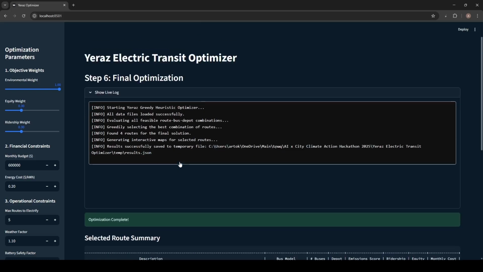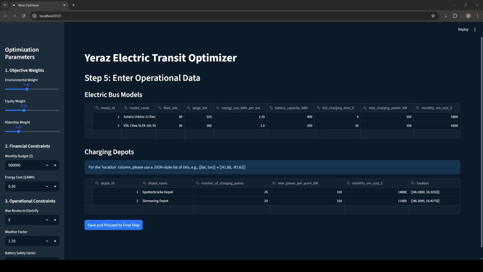So here it is. Okay, let us try this model for another GTFS city, Vienna. So we are here testing the Yeraz electric transit optimizer for Vienna. I've already done the route selection part. I've selected a subset of routes because there are more than 400 bus routes in Vienna. Here I also provided some fictional and mock data for Vienna. This is not real data, please note that.